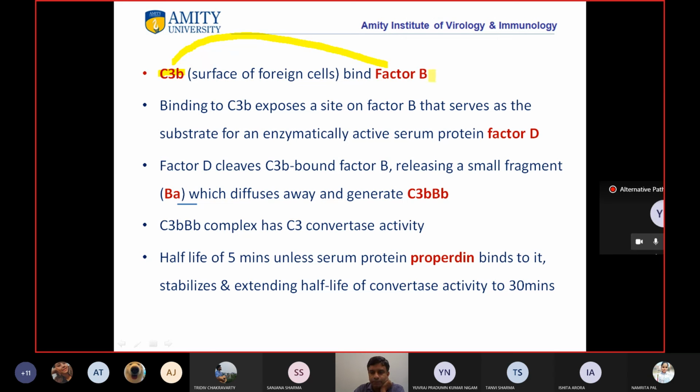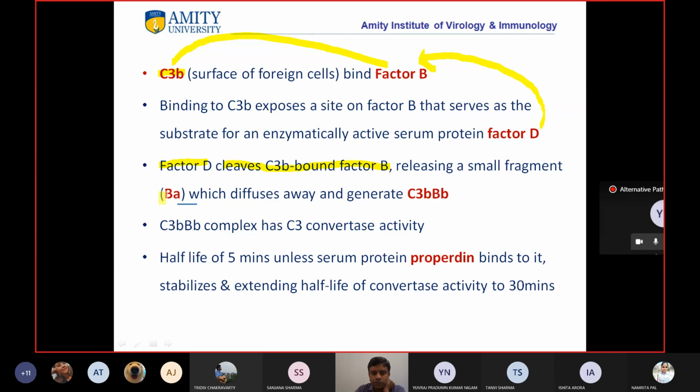So on factor B, there is some change, okay? Because of which factor D can come and bind to factor B. See now what happens: when factor D binds to factor B, it leads to breakdown of factor B. Factor D cleaves C3b bound factor B, releasing a small fragment Ba.